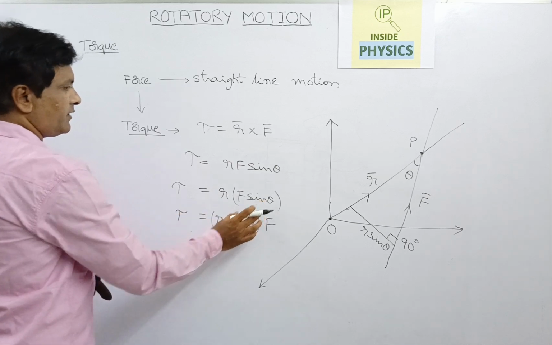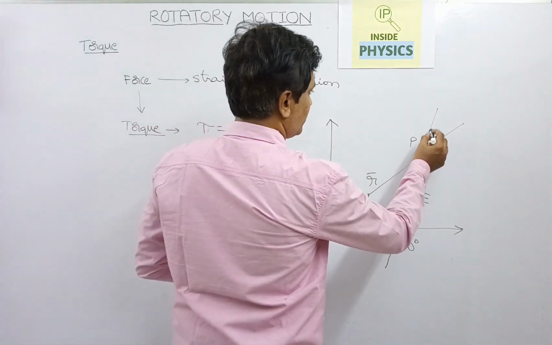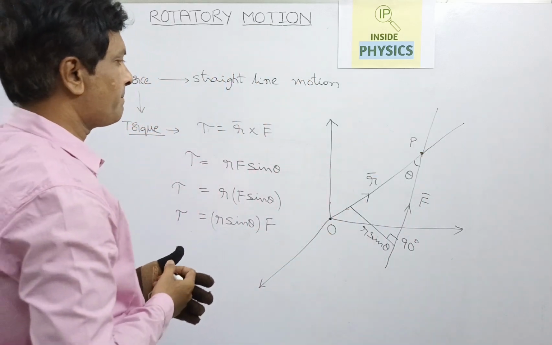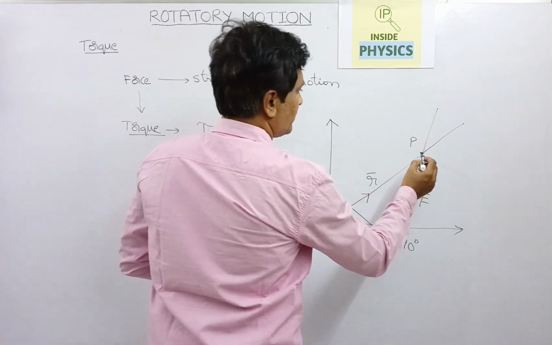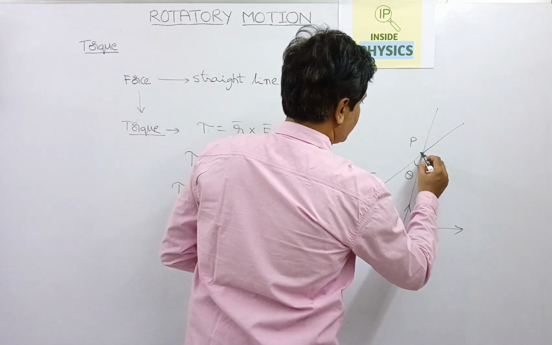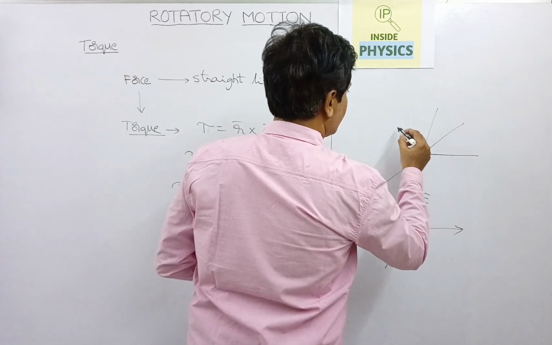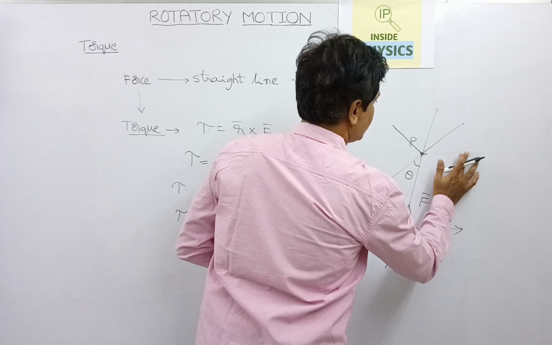When you take f sin theta, it means the force component is perpendicular to the position vector. If you consider this as force, see, this is theta, and this is perpendicular.